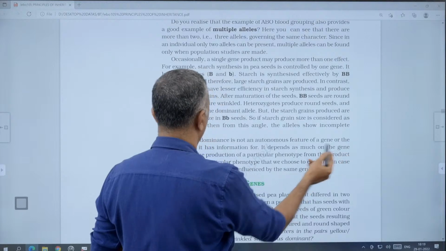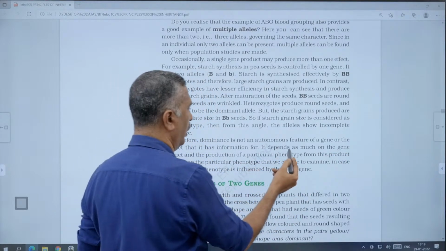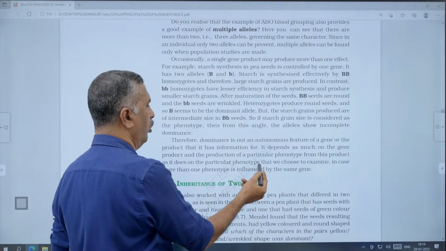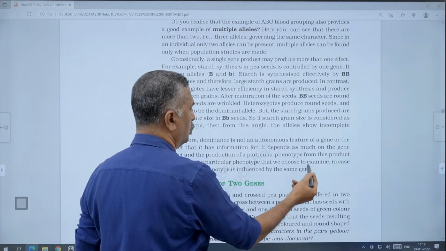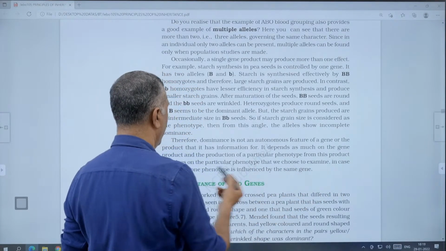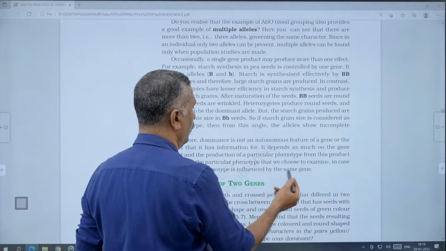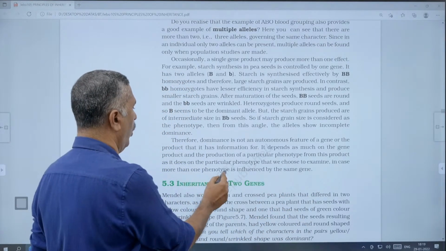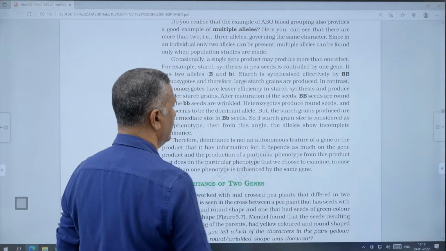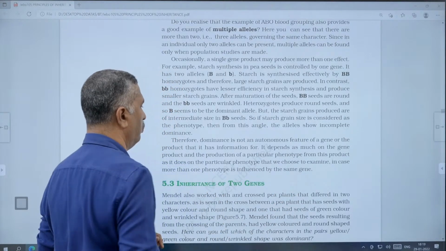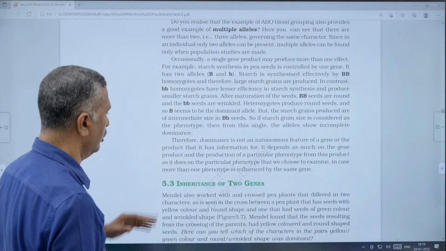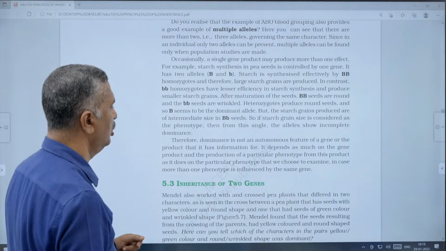Therefore, dominance is not an autonomous feature of a gene or the product that has information for it. It depends as much on the gene product and the production of a particular phenotype, from this product, it does the particular phenotype that we choose to examine. In the case of more than one phenotype being influenced by the same gene, that is called pleiotropism. That is called manifold effects of the gene.